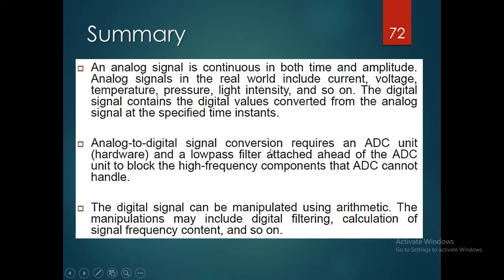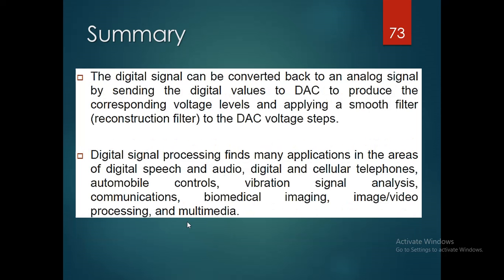An analog to digital conversion requires an ADC unit and a low pass filter attached ahead of the ADC unit to block the high frequency components that the ADC cannot handle. And in the third stage, the digital signal can be manipulated using arithmetic. The manipulation may include digital filtering or calculation of signal frequency content and so on.